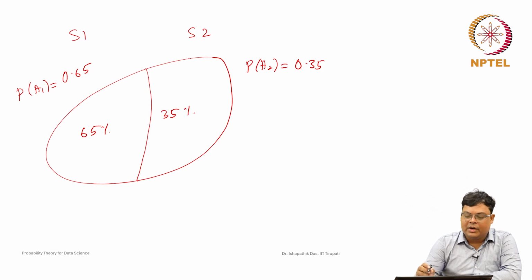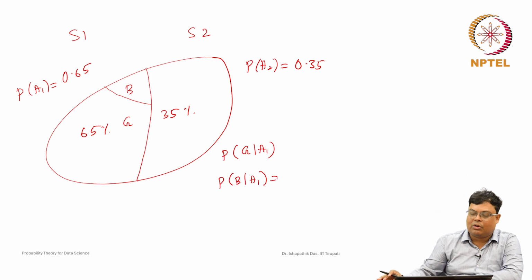Now, if you condition on the data that it is from supplier 1, what is the probability that it is a bad part, and what is the probability that it is a good part? That we also know. That means we know the probability that the part is good given that it is from supplier 1, and the probability that it is bad given that it is from supplier 2. Analyzing the data, it can be found, and it is also given here.